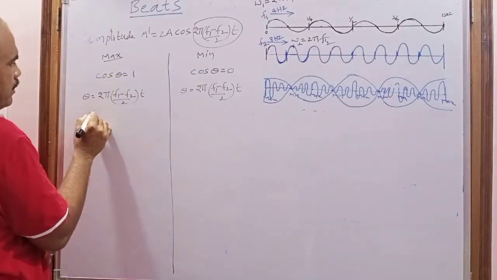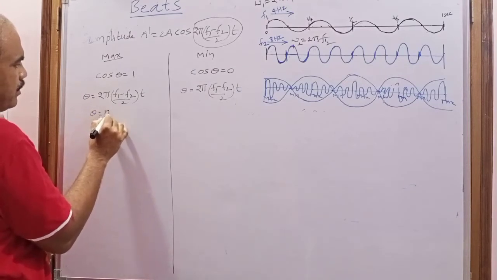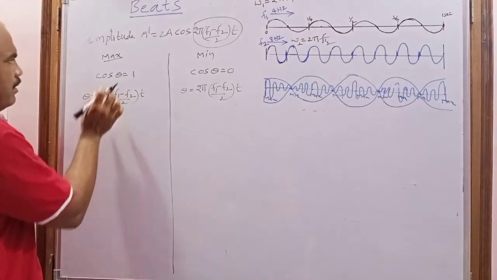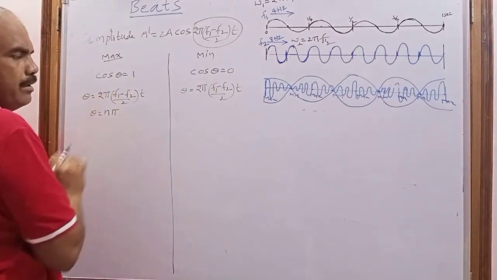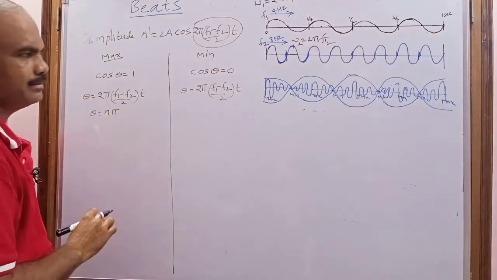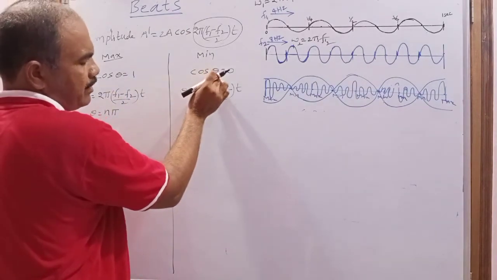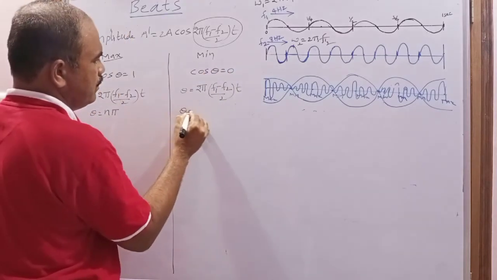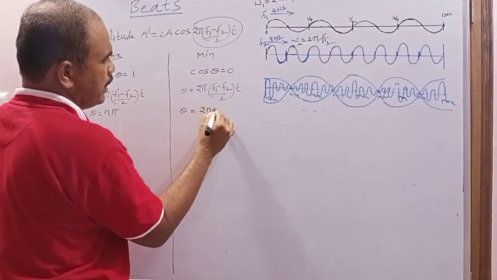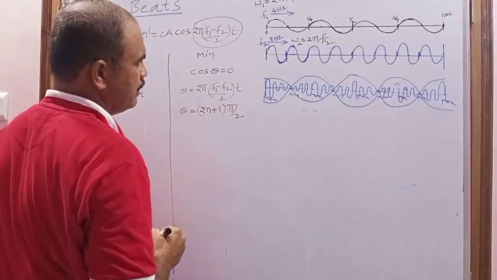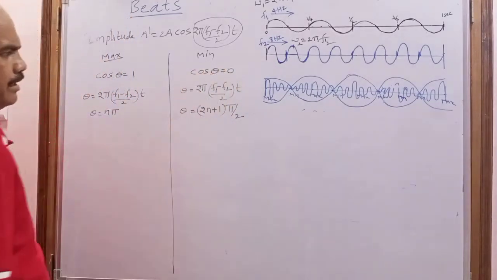If theta equal to n pi, then cos n pi equals 1. For what values of angle will cos theta be 0? If theta equal to (2n plus 1) pi by 2, then in this case cos theta is 0.